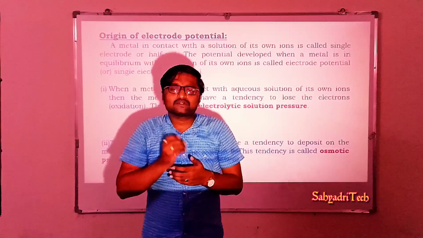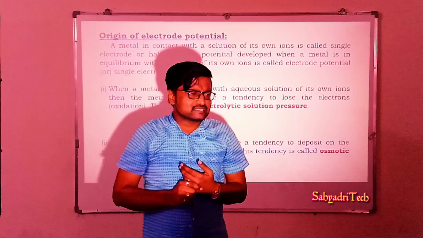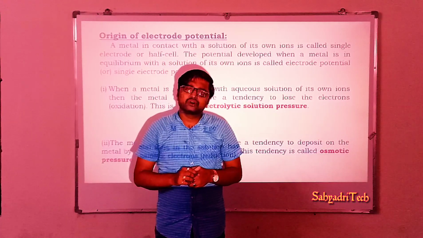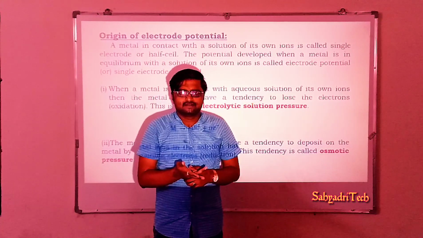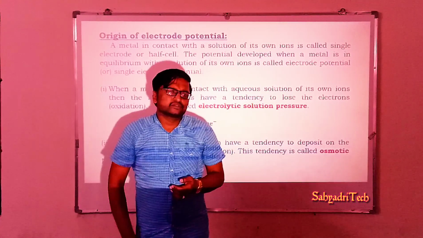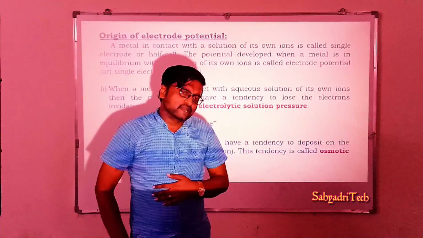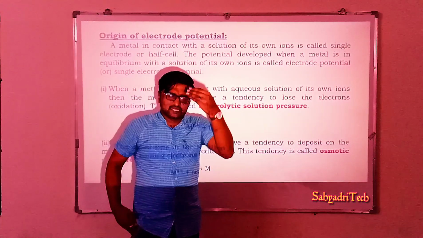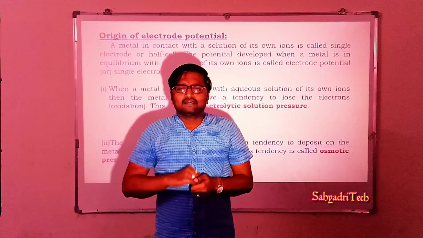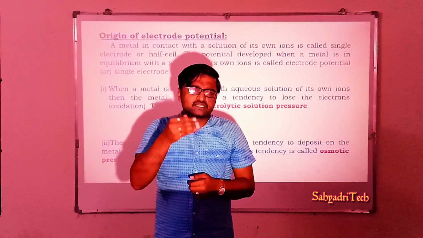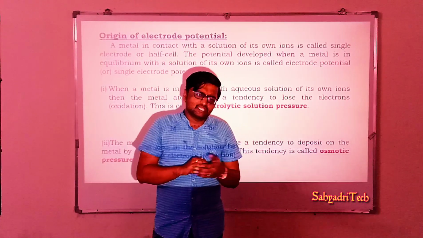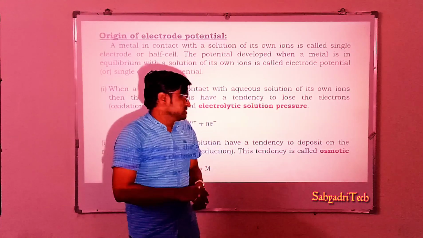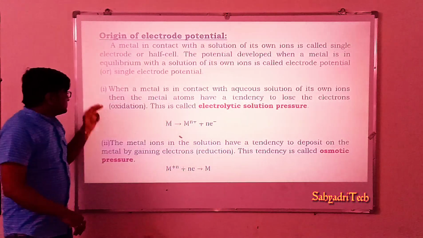Well, what are those tendencies? As I said, metal atoms of an electrode have a tendency to undergo oxidation, while metal ions of a solution have a tendency to undergo reduction. Means there will be two tendencies whenever a metal is in contact with its own ionic solution. So metal atoms have one tendency, that is, metal atoms have a tendency to undergo oxidation, while metal ions of a solution have a tendency to undergo reduction. So those are mentioned as these two considerations.